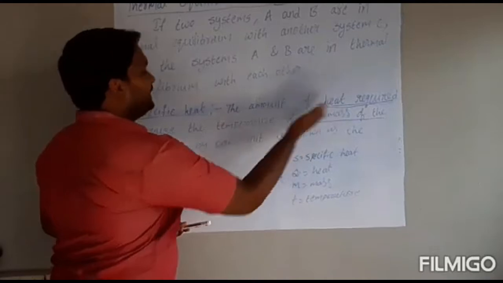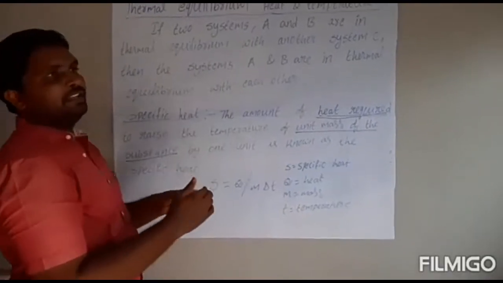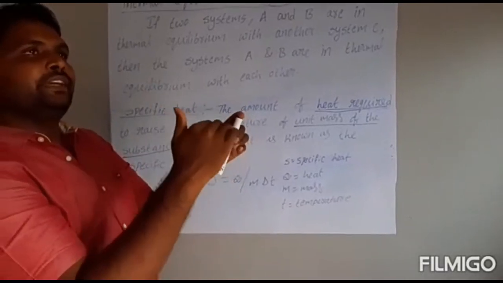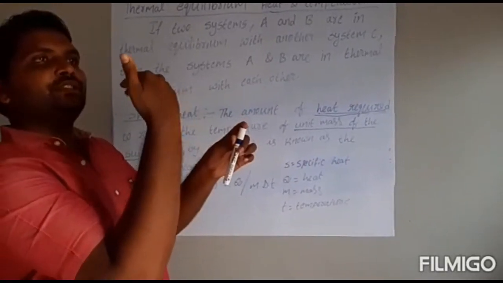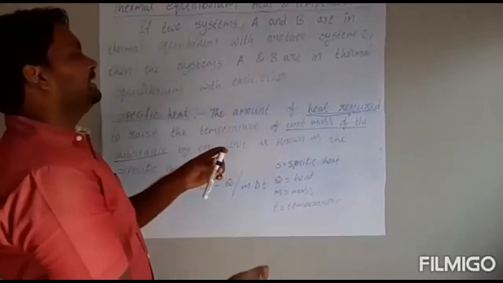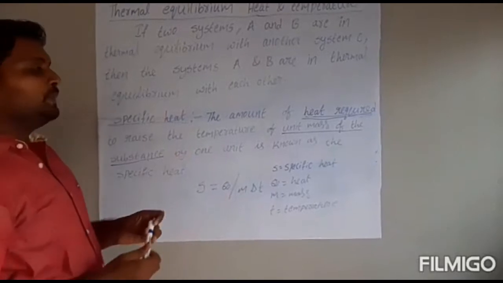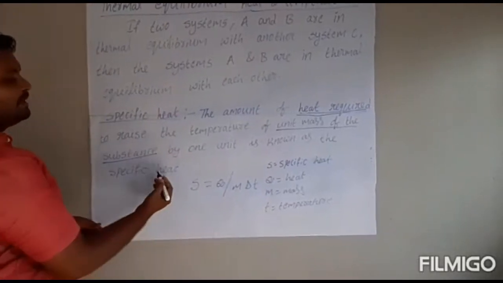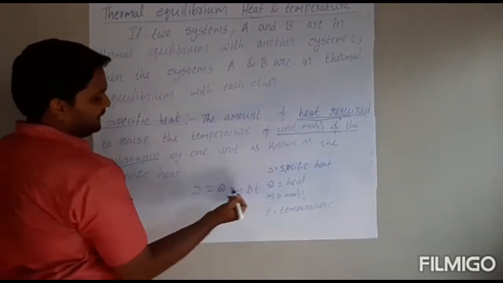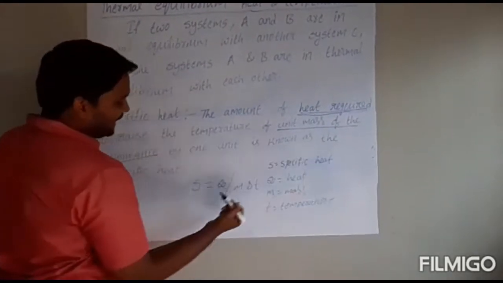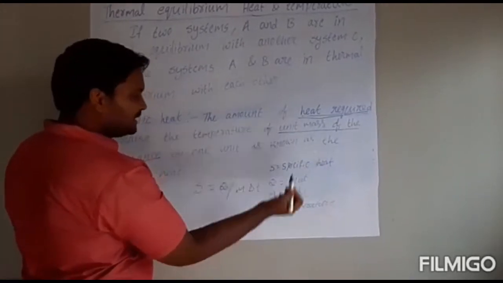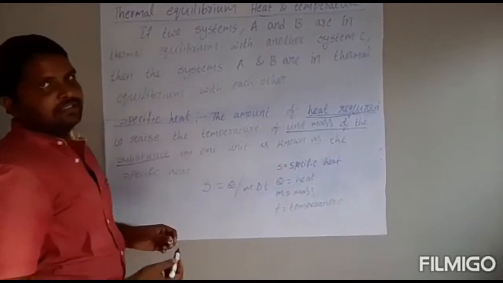The amount of heat required to raise the temperature from 1 degree to 2, 2 to 3, 3 to 4, like that, by applying heat, we can call specific heat. The specific heat formula is S = Q / (M ΔT), where S is specific heat, Q is heat, M is the mass of the substance, and T is temperature.